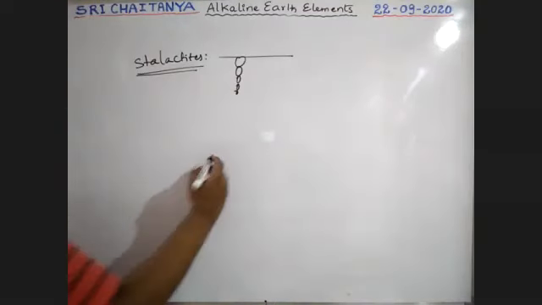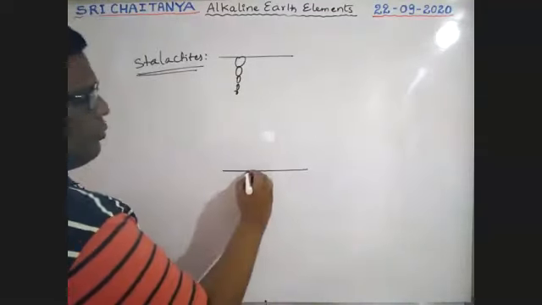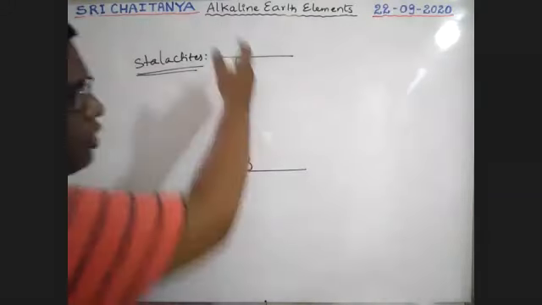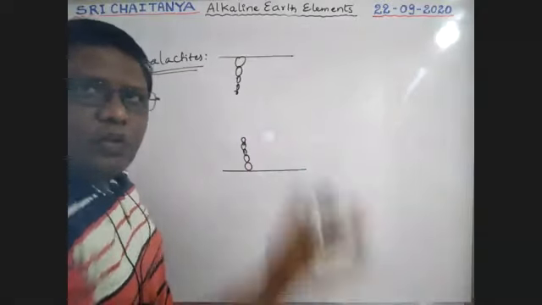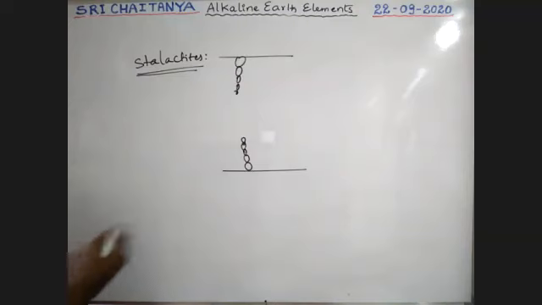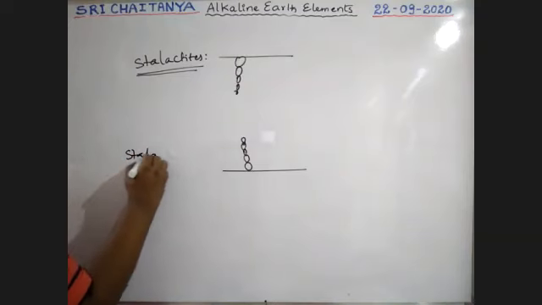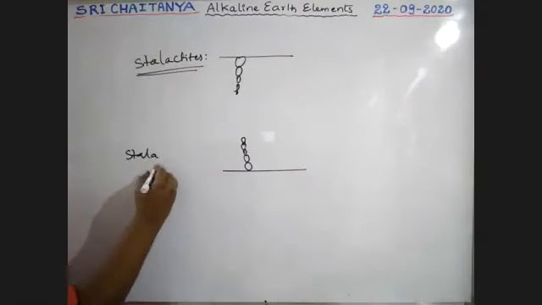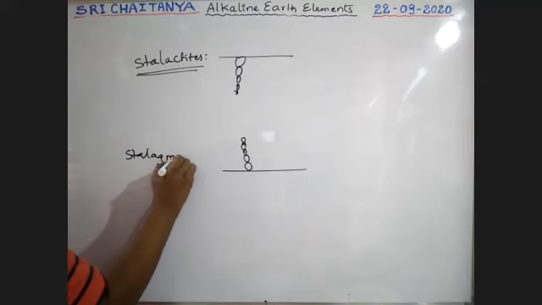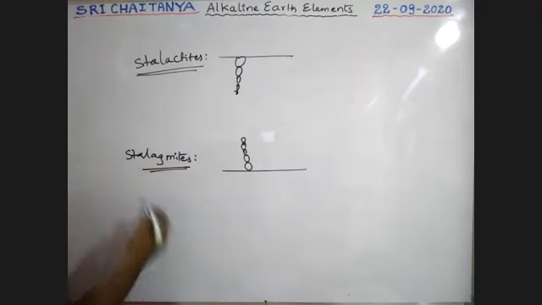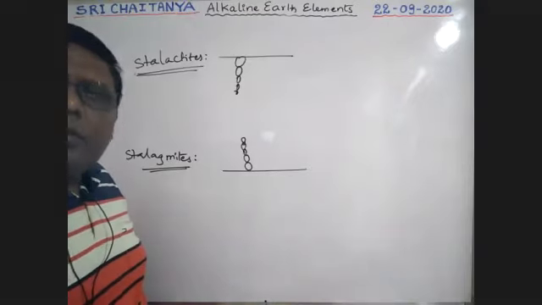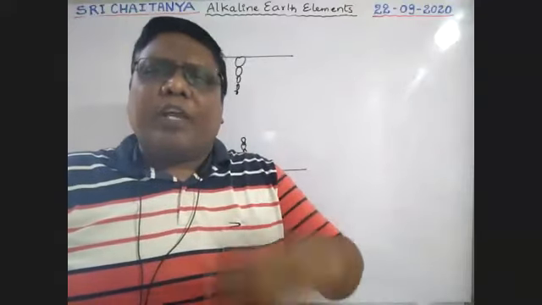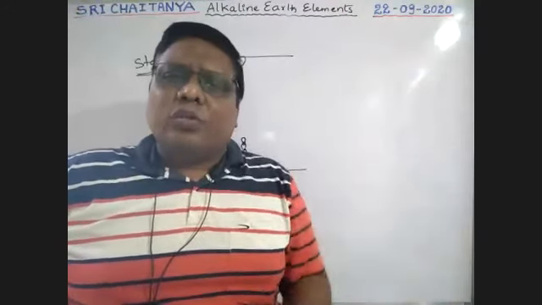For example, if it is from the surface, moving in the upward direction, that is from the surface to up. And the downward one is from roof to down. If it happens like this, it is stalagmites. That is stalactites and stalagmites. Both are possible. It is a natural phenomenon, drop by drop, moving up. Slowly it becomes a stone, that is carbonates.